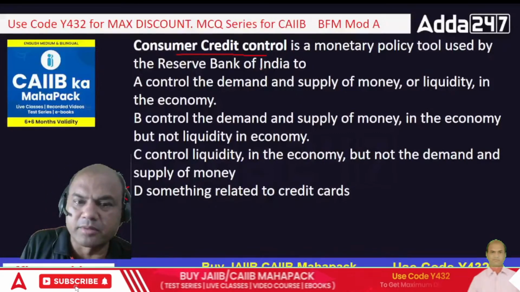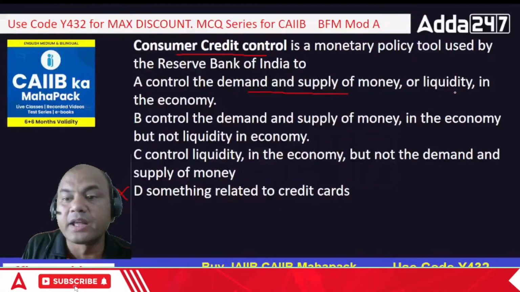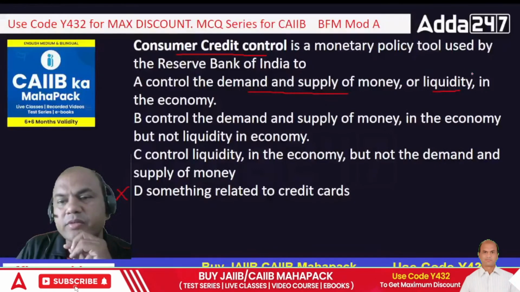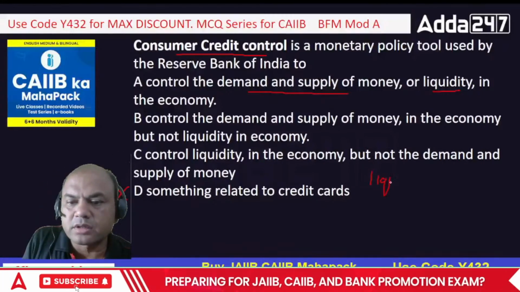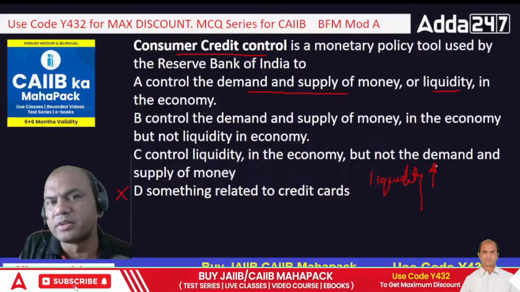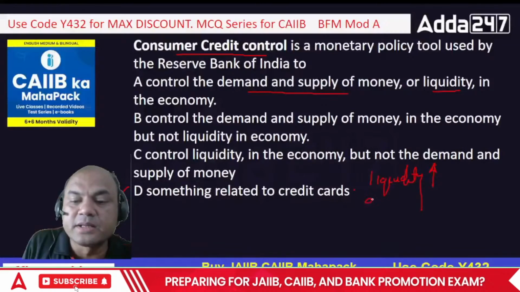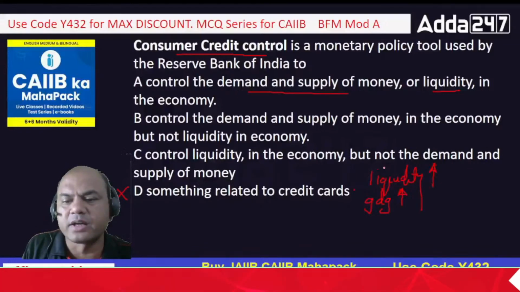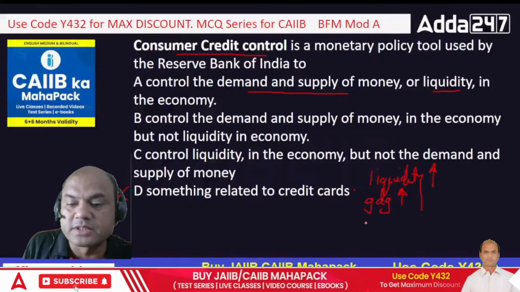See here, remember, demand and supply of money is to be matched, in fact controlled, and liquidity is to be looked into. Why does RBI focus so much on liquidity? Because I'll tell you the important part. If liquidity rises, what happens, do you know? There is one plus point, one minus point. Plus point is GDP rises. GDP also rises along with liquidity. But the minus point is that inflation rises.